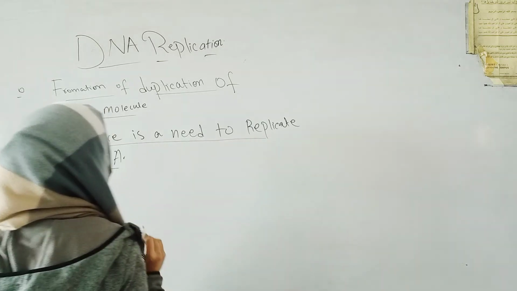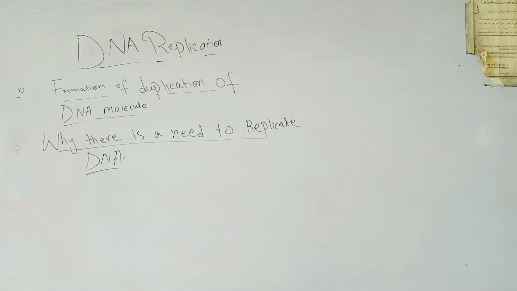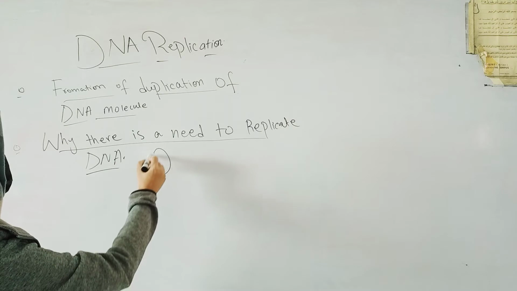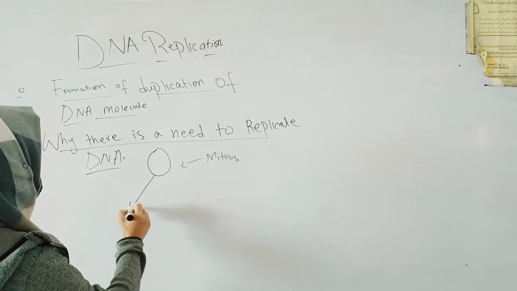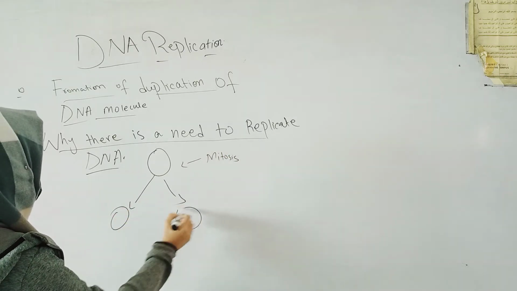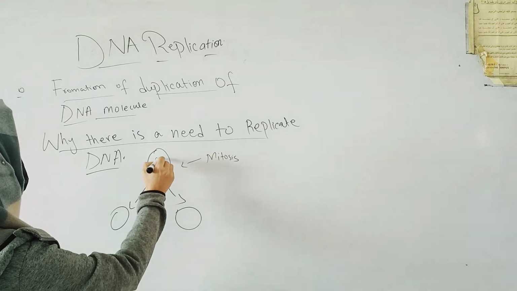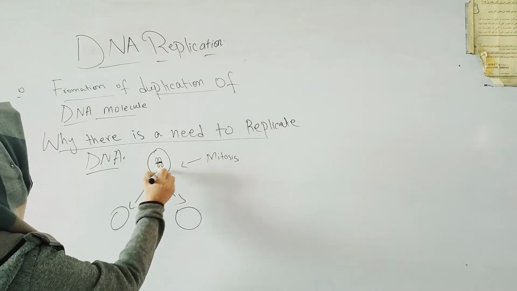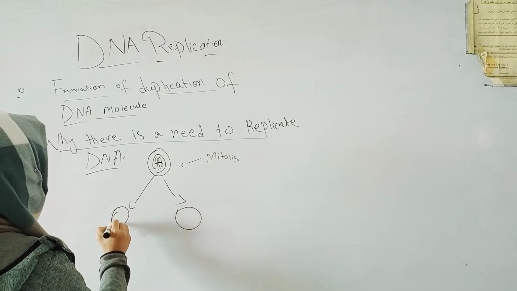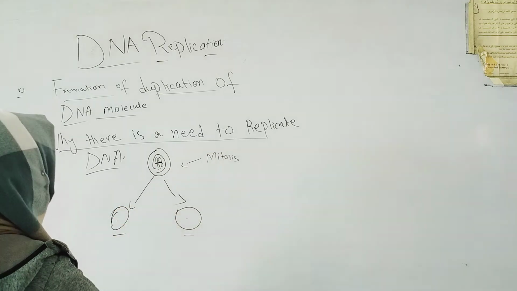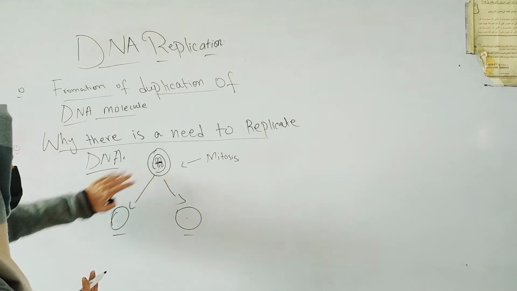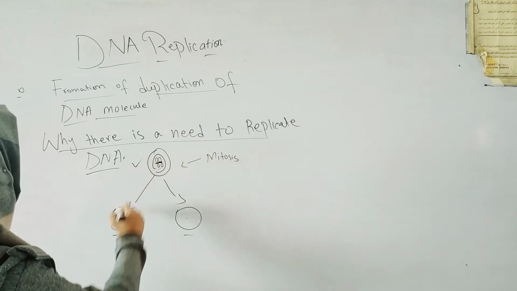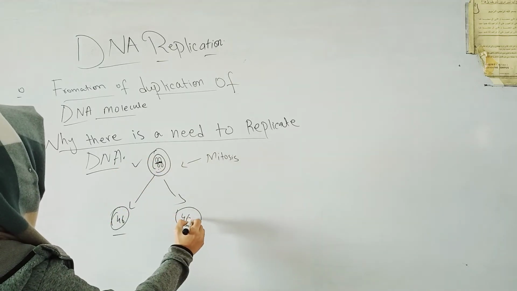As you all know, in the cell cycle you have seen that in the process of mitosis, or cell division, a parent cell is divided into two daughter cells, and the genetic material present in the parent cell has to be divided into the two daughter cells equally. So if the parent cell contains 46 chromosomes, the two daughter cells formed by this parent cell will also have 46 chromosomes.